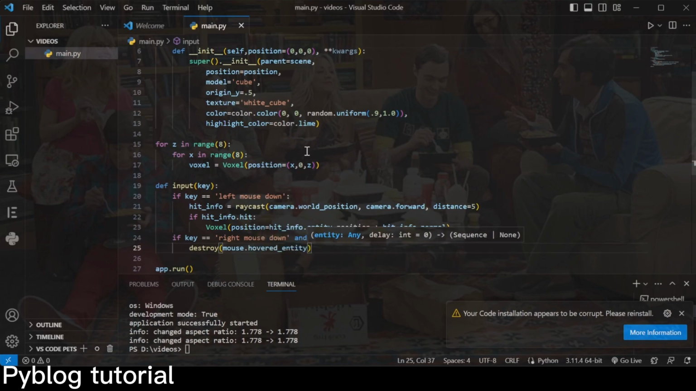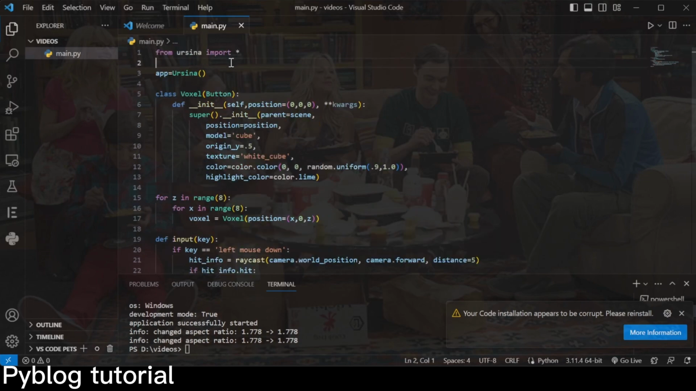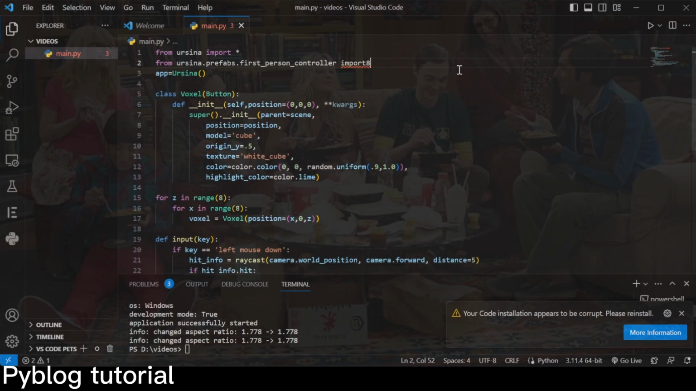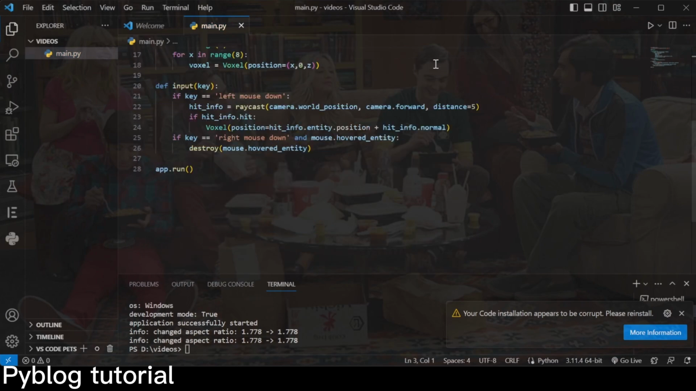And Minecraft is a first-person game, so we're going to import the first-person prefab from Ursina. Yep, that's right, I put an 8. Import everything, and then down here we can just create a player. So player equals first-person controller, and that's it. We've created our 3D game in Minecraft, our Minecraft clone.